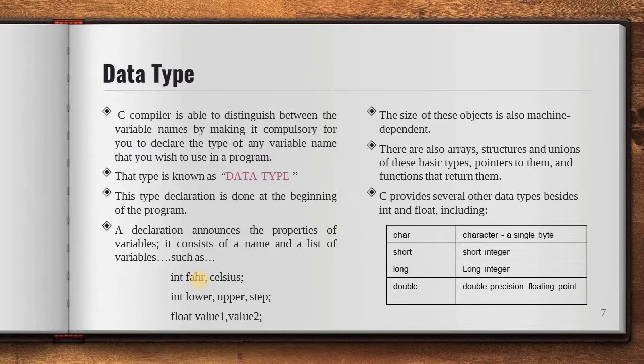Then the next one is short integer. Next is long integer, and after that is double. Double is a double precision floating point. I will explain how it is different. What is the difference between integer and float in our C program?